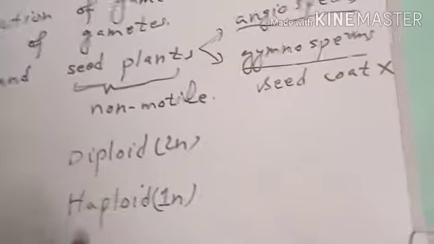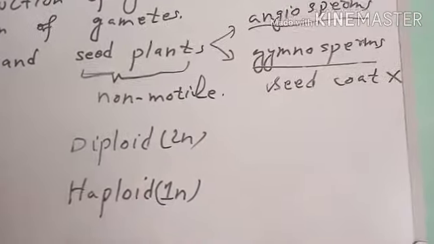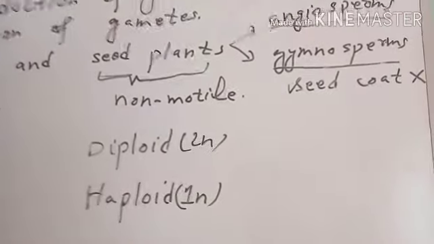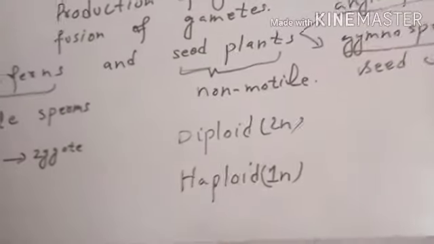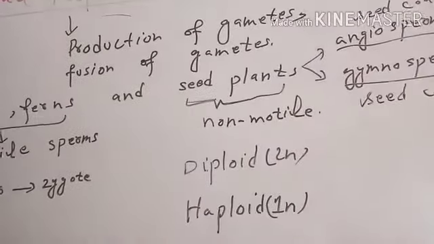A generation of the plant which consists of a double set of chromosomes is diploid, and which consists of a single set of the chromosome is called haploid.